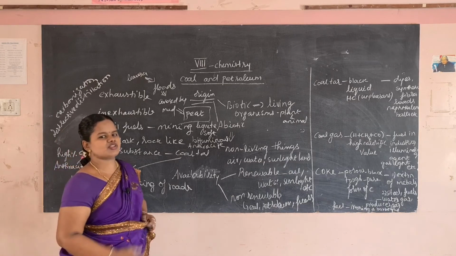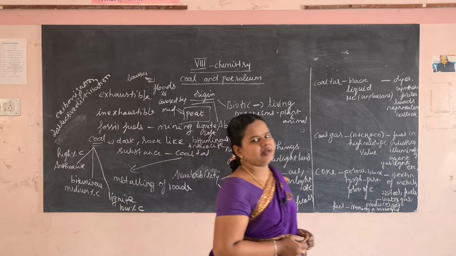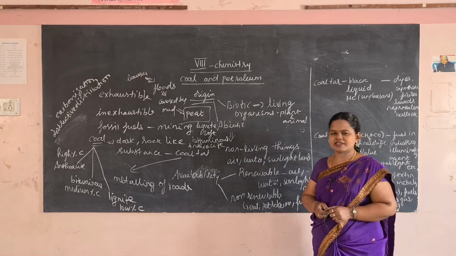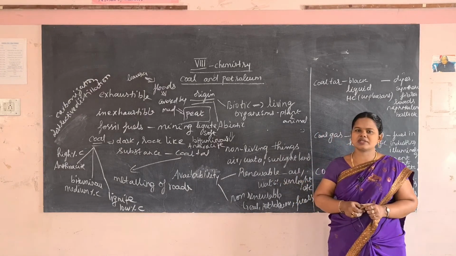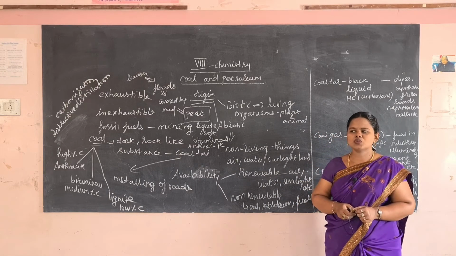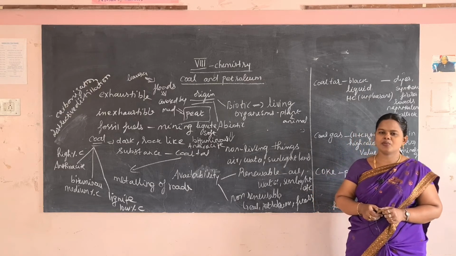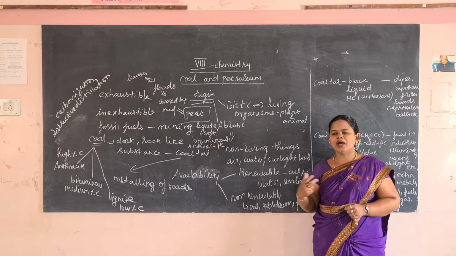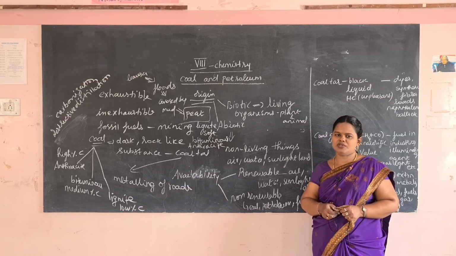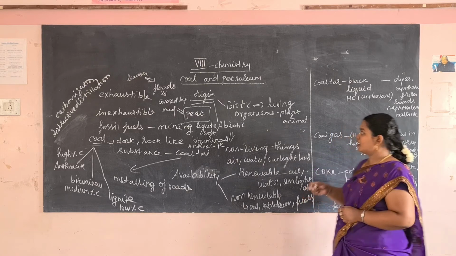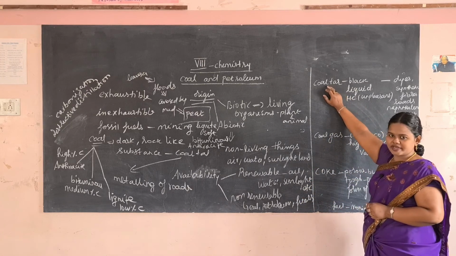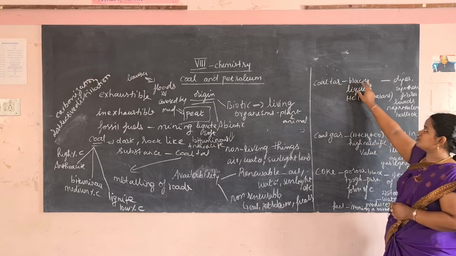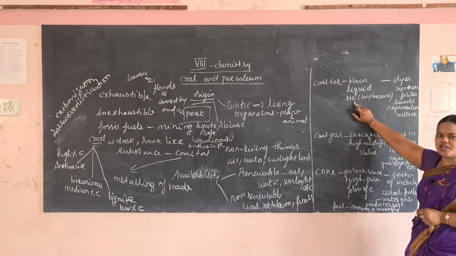Through destructive distillation we get different types of products, that is coal gas, petrol, kerosene, gasoline. Everything is obtained through this destructive distillation of coal, and these products are used in our day to day life. It forms a part of our life. Here we see the three important products obtained through this destructive distillation. That is coal tar, which is a black liquid, and it contains a lot of hydrocarbon.